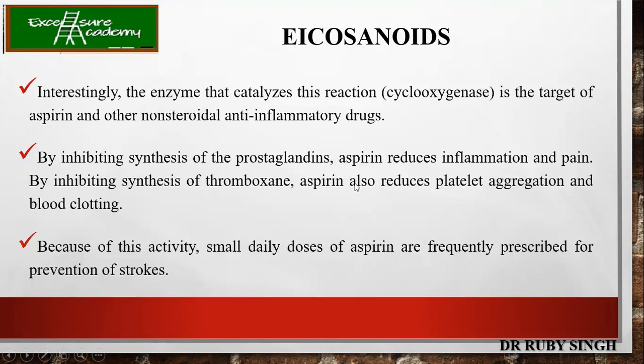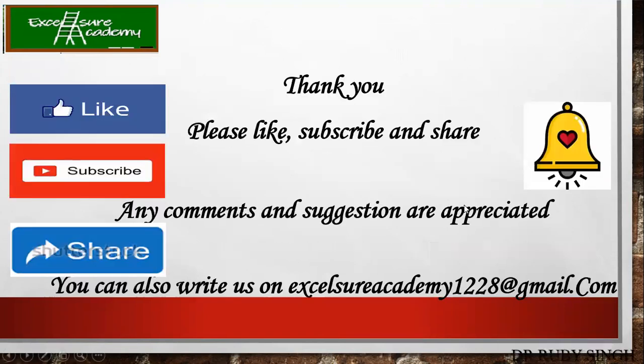It also inhibits the synthesis of thromboxane, since it is just blocking the first enzyme, right? So there won't be any further synthesis of prostaglandins or thromboxane. Inhibition of thromboxane will result in reduced platelet aggregation and blood clotting. So this can also be used to prevent strokes in people who have heart problems. Okay, so that's all about cell signaling.